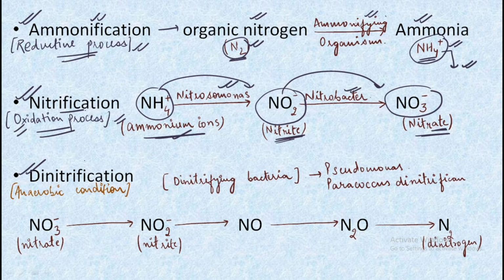And then we have the next process, that is the denitrification, which is an anaerobic condition process, means it occurs in the absence of oxygen, and it occurs by the help of the denitrifying bacteria, and the examples are Pseudomonas and Paracoccus denitrificans.